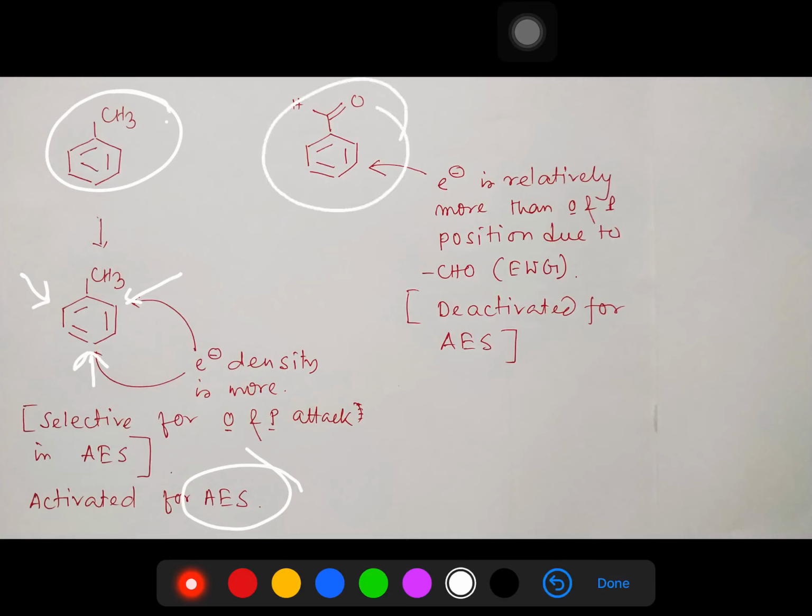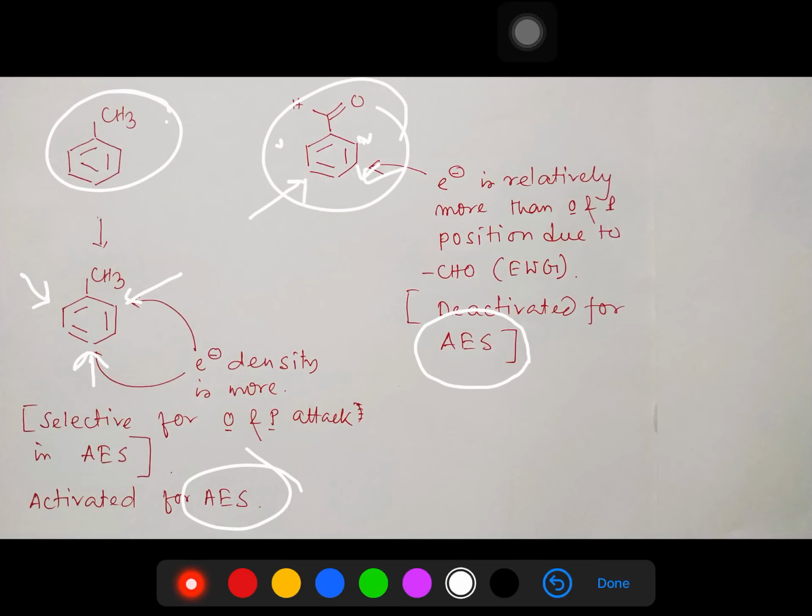but overall, if you compare to the ortho and para, the meta position is relatively more electron rich. That's why, under drastic conditions, when we want to perform this aromatic electrophilic substitution, it will occur at the meta position. One example is nitration of benzaldehyde using, for example, potassium nitrate and sulfuric acid, which undergoes nitration at the meta position. So this understanding may be helpful for your further study.